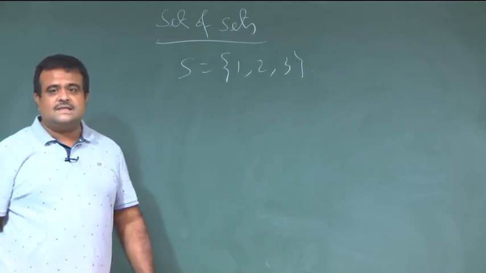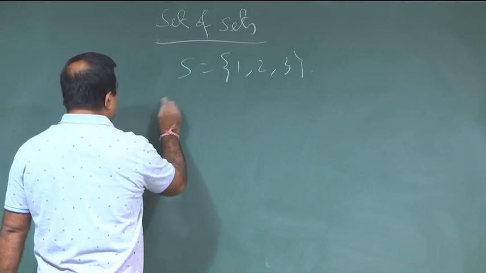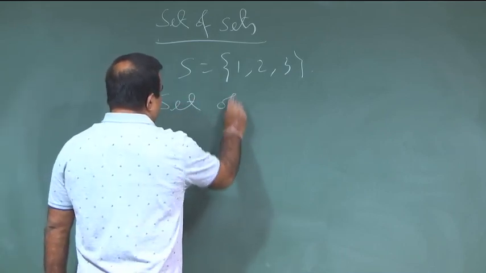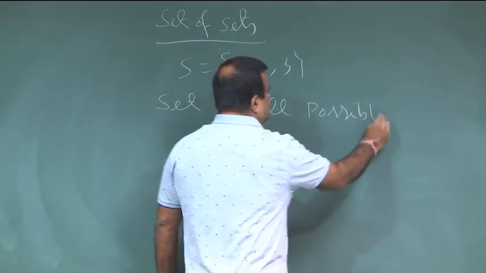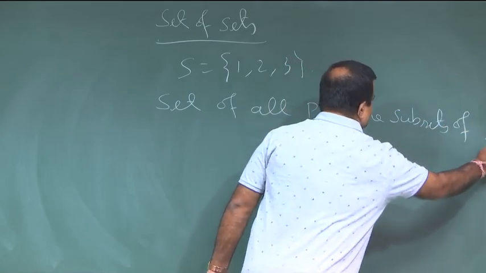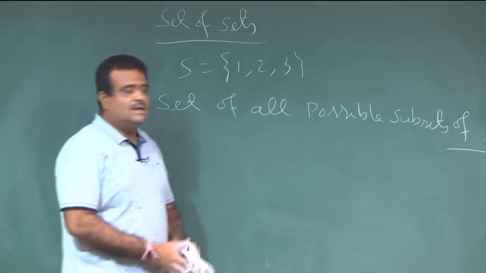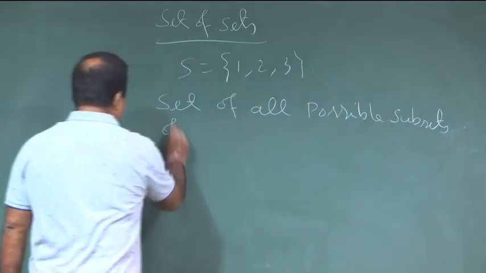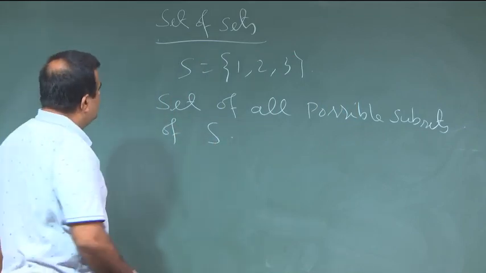Now, suppose we consider the set of all possible subsets of S. So, what are the possible subsets of S?